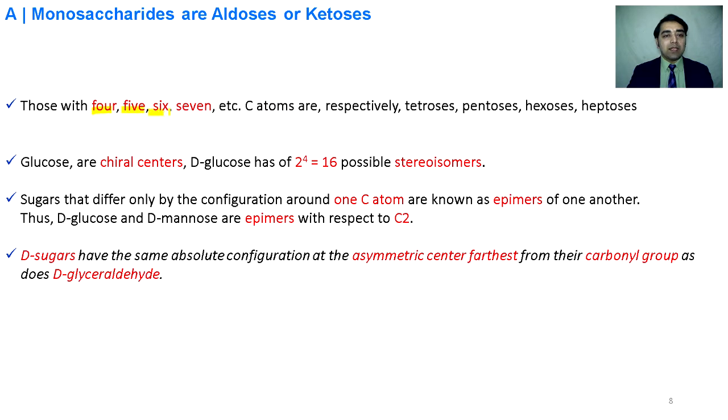So the 4, 5, 6 and 7 carbon containing sugars are called tetroses, pentoses, hexoses and heptoses. Because glucose has 6 carbons, 6 minus 2 becomes equal to 4, so glucose has a number of stereoisomers equal to 16. The sugars that differ from each other with respect to the configuration of only one carbon atom are called epimers of each other. These sugars have the same absolute configuration of the asymmetric carbon farthest from the carbonyl group as does D-glyceraldehyde.